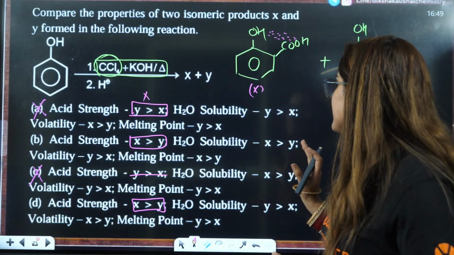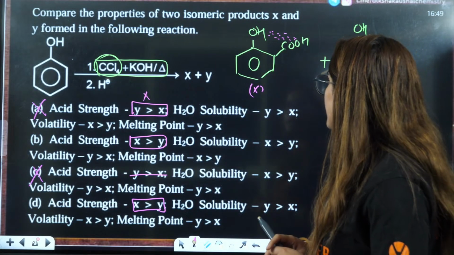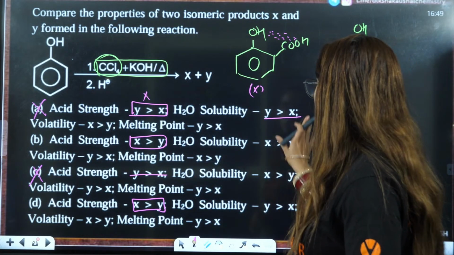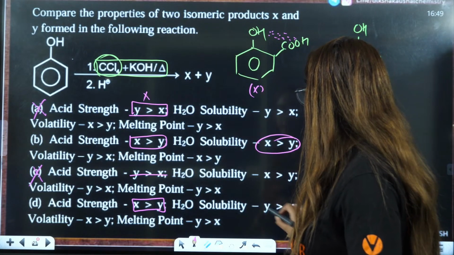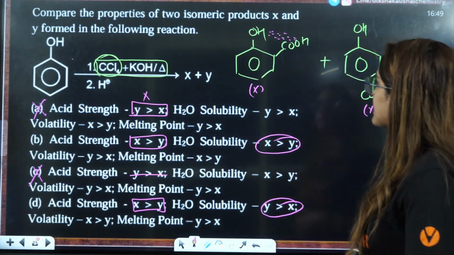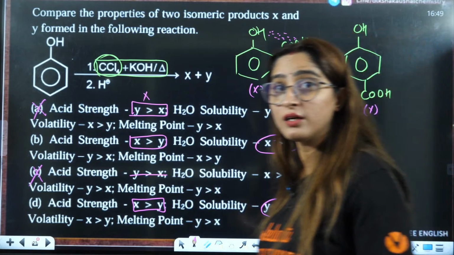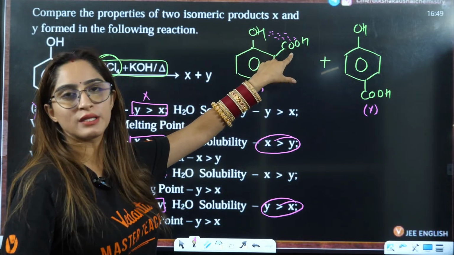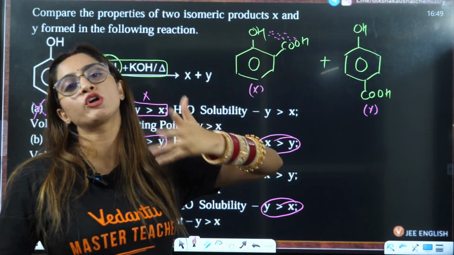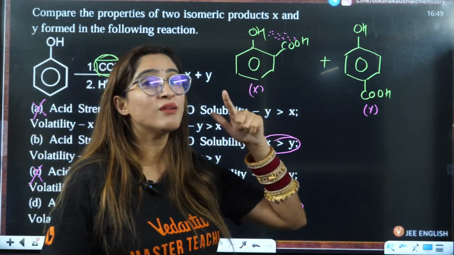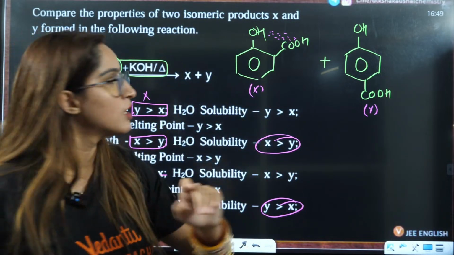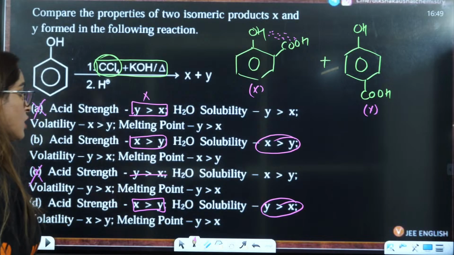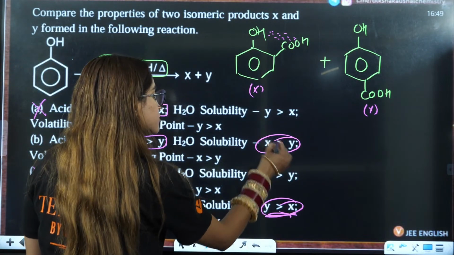So now I'll see the solubility. See, if you see this here, the solubility of Y is greater here as well. Here they are saying X is greater and Y is greater, the solubility, right? So solubility means in water, right? Here OH is already having hydrogen bond with this one, so intramolecular hydrogen bonding is happening. That is why intermolecular hydrogen bonding will not be that much. In this case, it will be more. So Y will be more soluble as compared to X. So this is also eliminated.